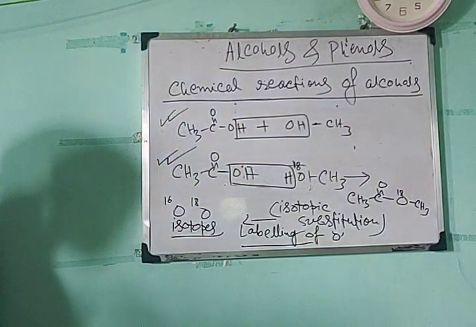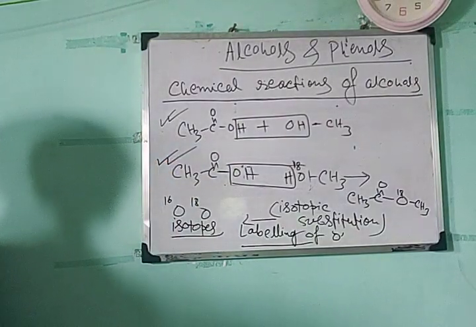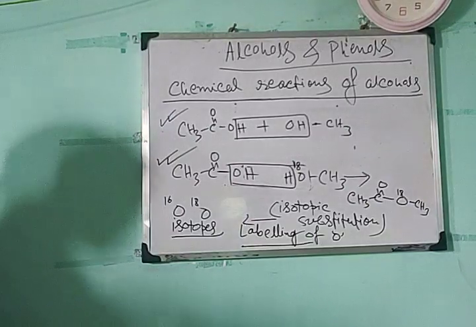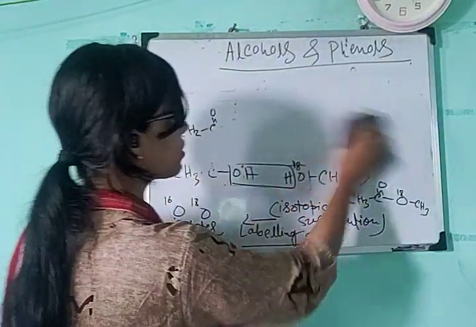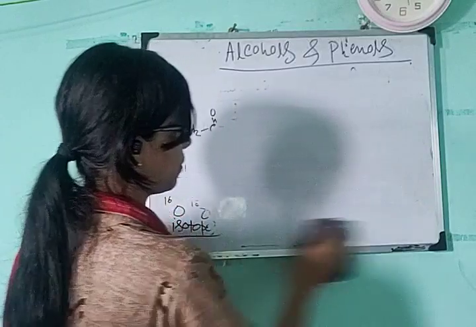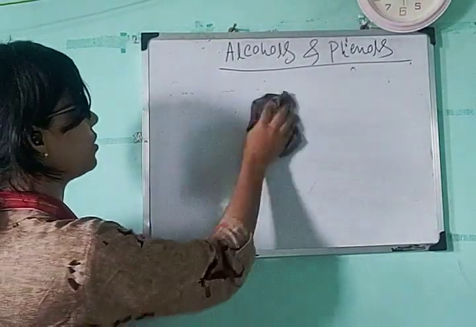This is proven. And another esterification reaction can also happen. We can also get ester from acid chloride. So next is reaction with acid chlorides and anhydrides. Reactions with acid chlorides.